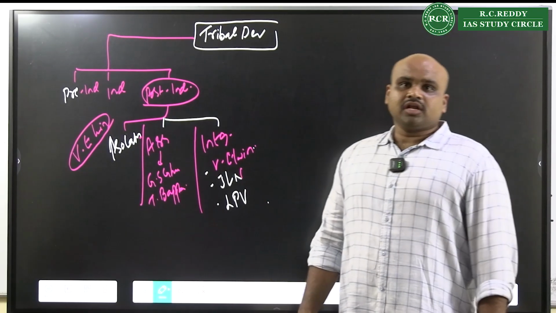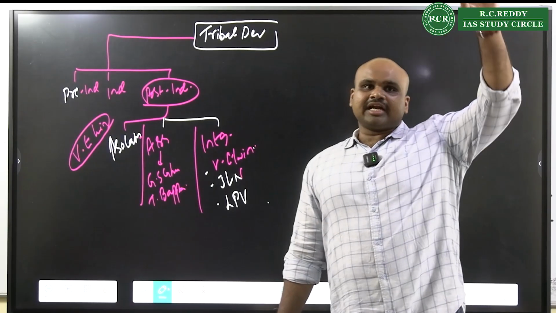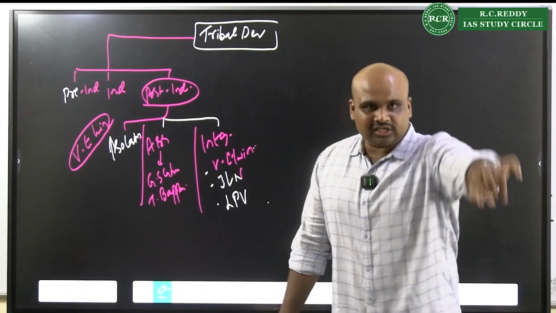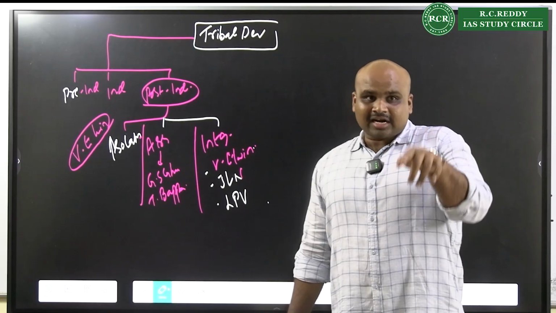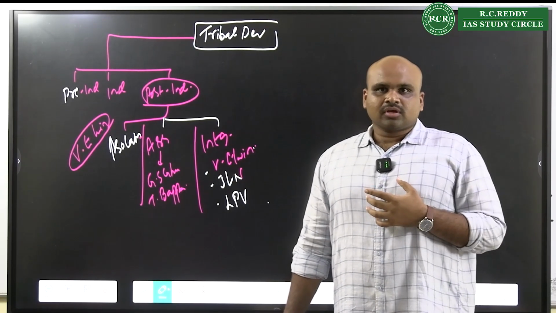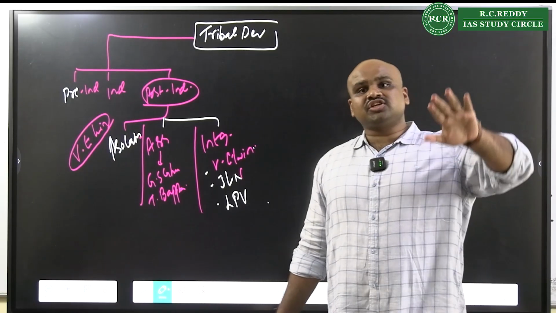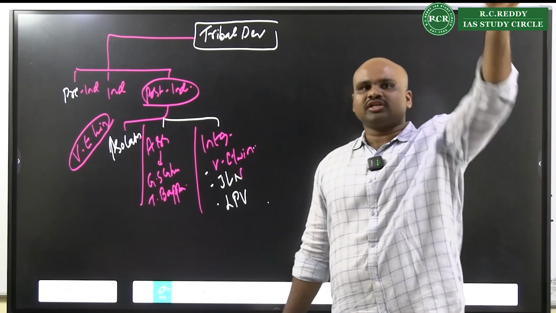L.P. Vidyarthi says, if you have to integrate at the national level, first integrate at the regional level. Let that community be integrated at the regional level, then we can think about integration at the national level. That is where he talks about mainstreaming of the tribal societies at the region, then later at the national level.